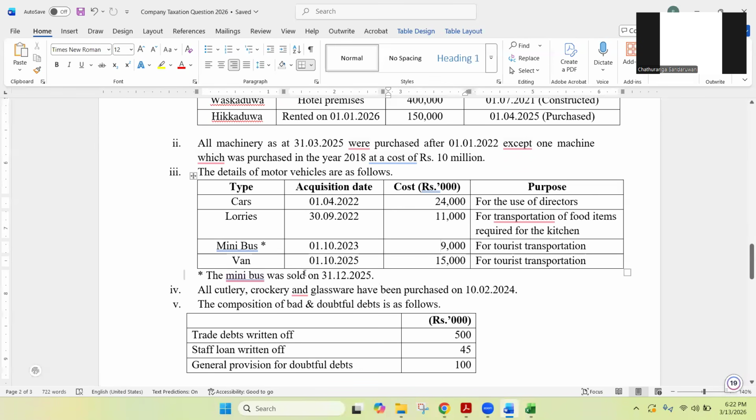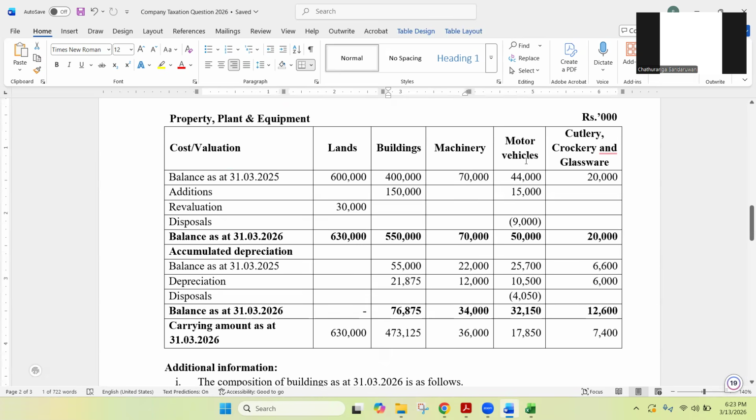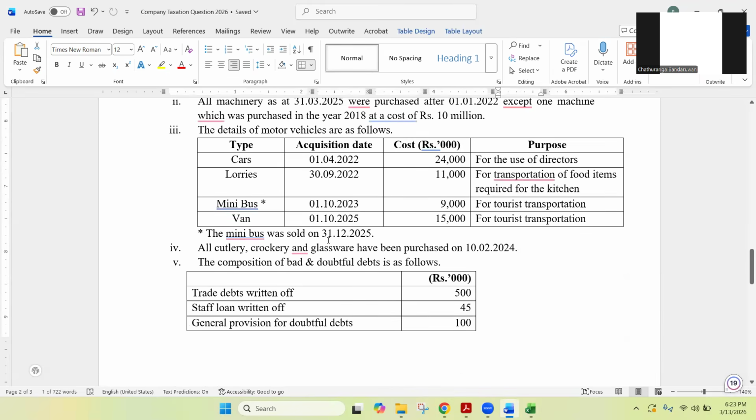The minibus was sold on 31st December 2025. So during the year, this 31st December 2025 means after 9 months of this year of assessment, they have sold, they have disposed this minibus. So that's an asset disposal. Look at the value of the minibus. Cost is 9,000. Now go and check the PPE note coming under motor vehicles. 9,000 cost has been removed. So that is tallying. This talks about the minibus they have disposed during the year. So you need to be careful when calculating capital allowances here.